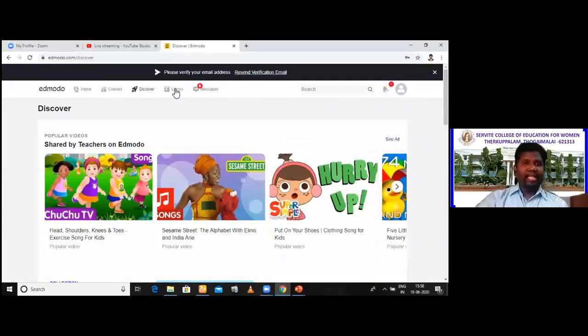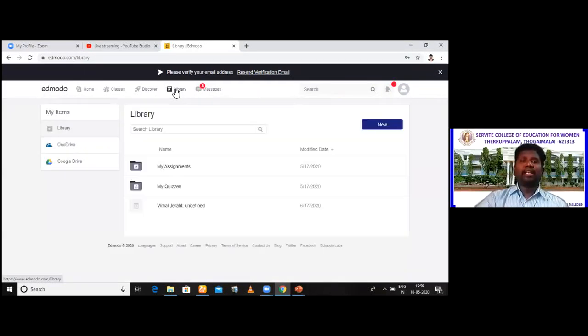Now, next is Library. Library is where you have all the materials uploaded. For example, if you have uploaded assignments, quizzes, or any material, it can be uploaded here into the library. By pressing New, you can upload anything into the library. The library is also incorporated with OneDrive and Google Drive.